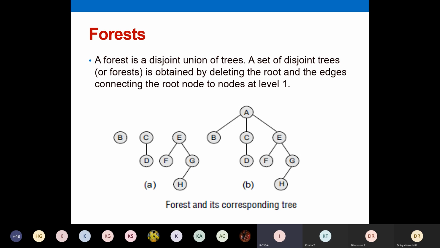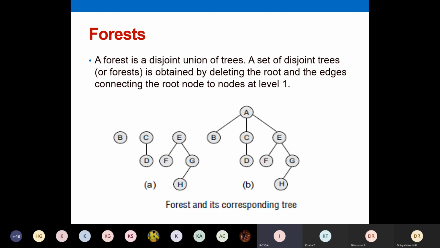So simply we cannot tell. Some of the students will define a forest as a collection of trees, but it's not the correct definition. A forest is a disjoint union of trees. Okay, forest, this is the correct definition. Forest is a disjoint union of trees. It means that